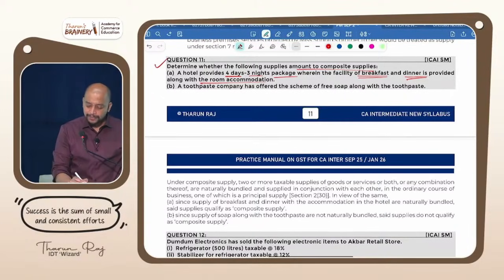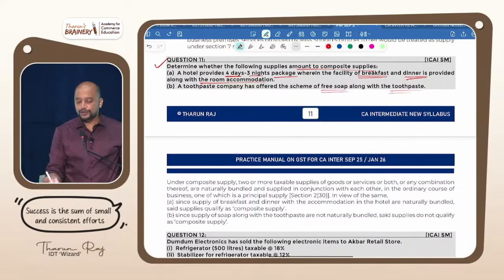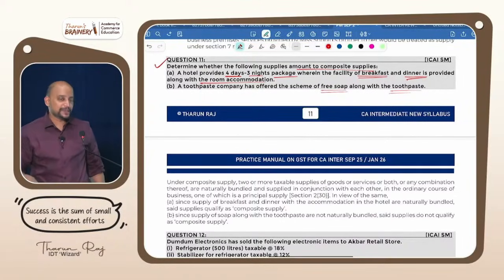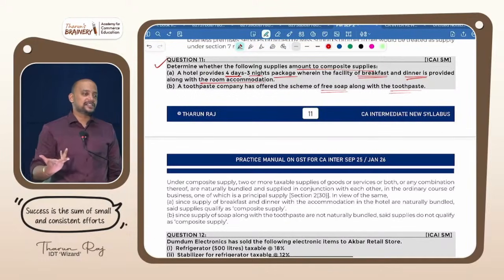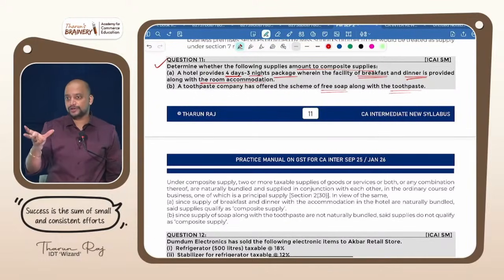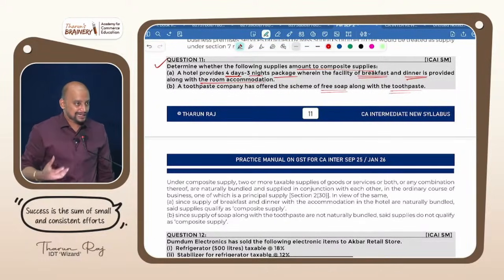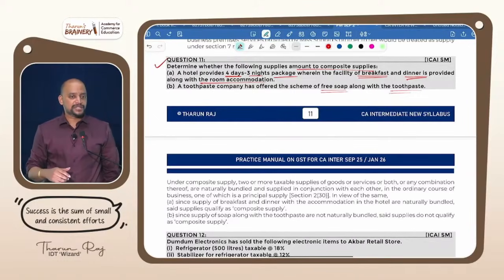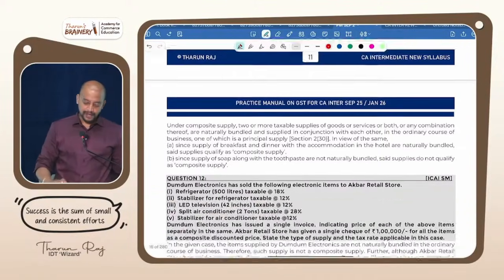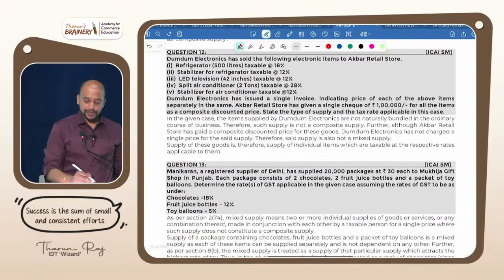A toothpaste company has offered a scheme of free soap along with the toothpaste. Toothpaste to soap, naturally bundled? Which shopkeeper is giving, sir? When you ask for toothpaste, will they give soap also? No. Soap you have to buy separately. So therefore it is not naturally bundled. So it will not come under composite supply. Is it clear? Next, look into question number 12.